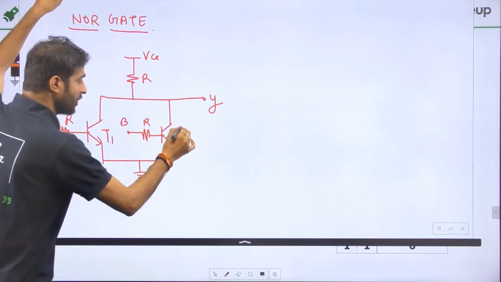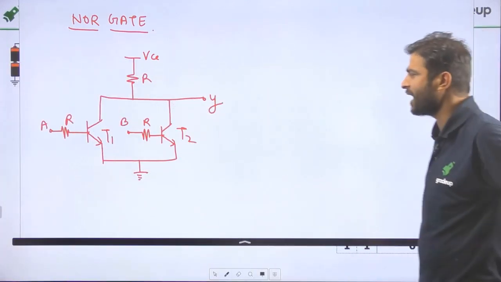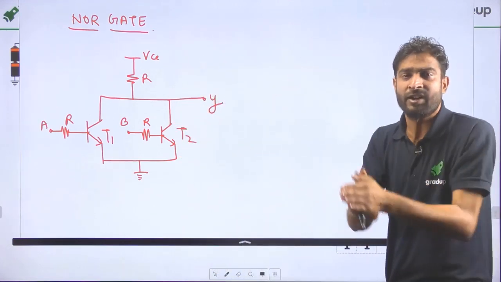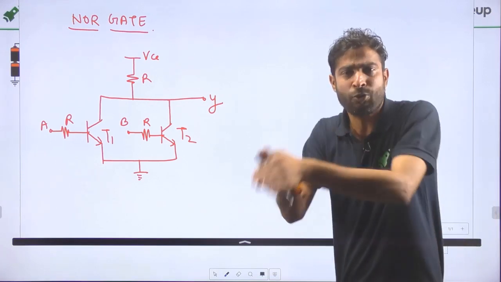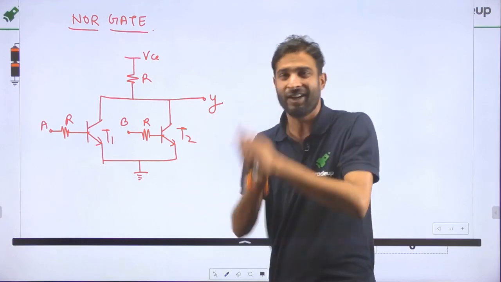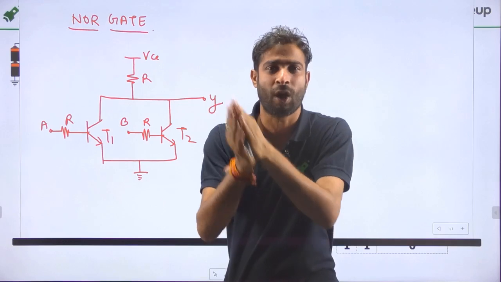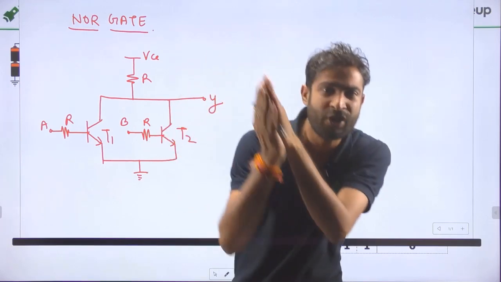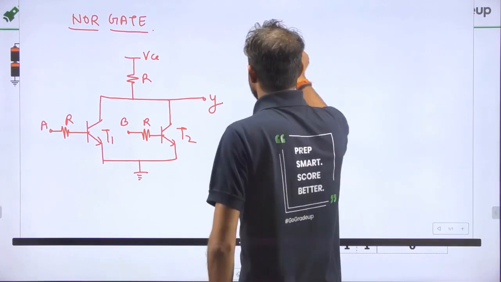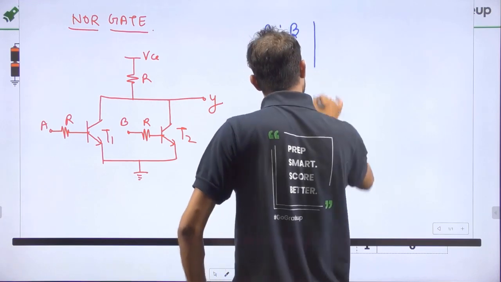So my dear friend, it is T1 and T2, that is, NPN transistors or PNP transistors. Obviously, it is an NPN transistor. For the NPN transistor, if we provide 1, the transistor goes into saturation, and saturation means what? Open circuit or short circuit? Just give me the answer. Of course, it is a short circuit. And whenever the input is 0 in the NPN transistor, the transistor goes into cutoff, and cutoff means the open circuit.